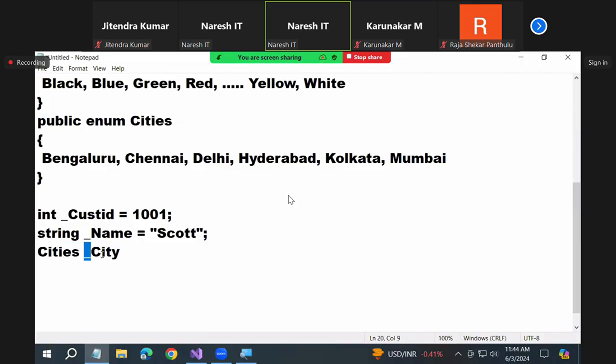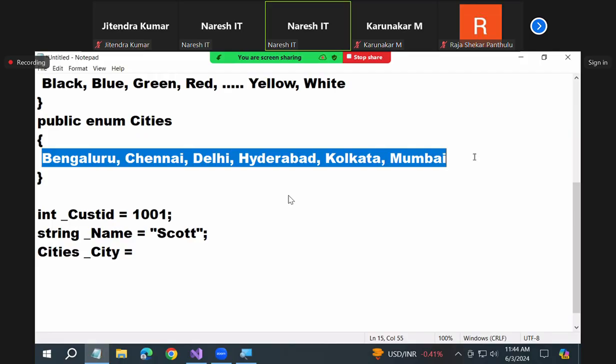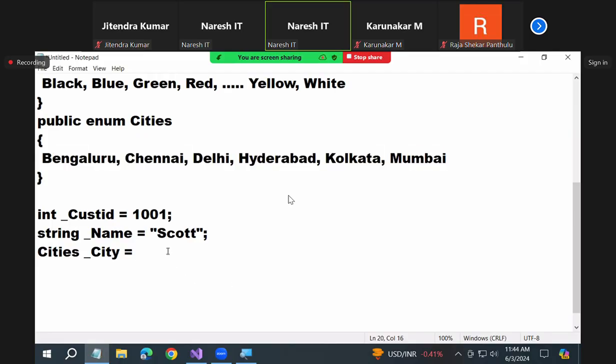Okay, now I want to assign a value to it. What can I assign? Your boundaries are here also. You can assign only these 6. You cannot assign anything outside the 6. I am saying is equals to 0 means Bengaluru. Are you clear? I can even write like this here.